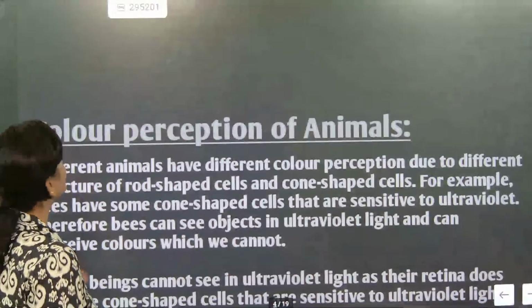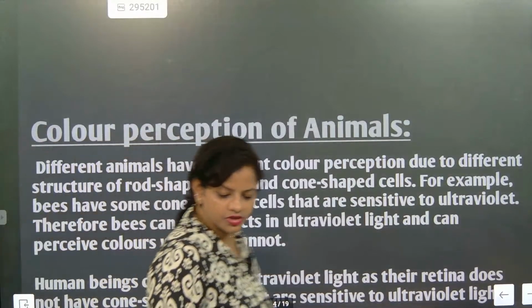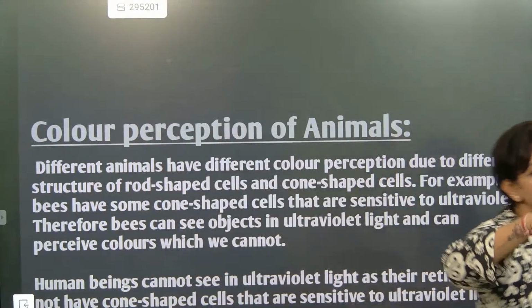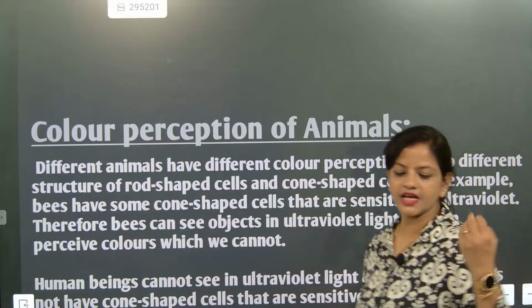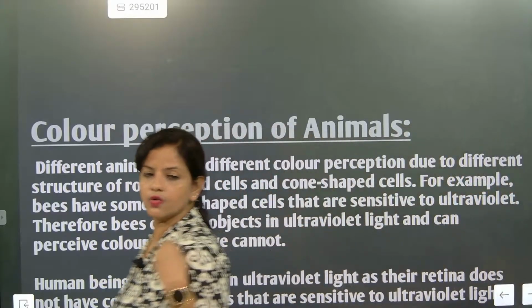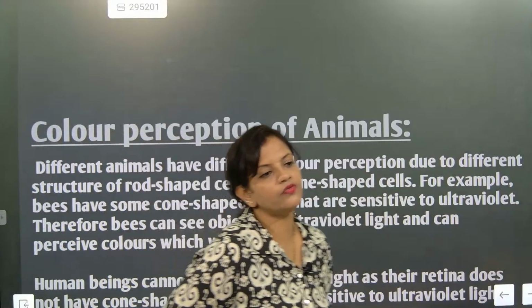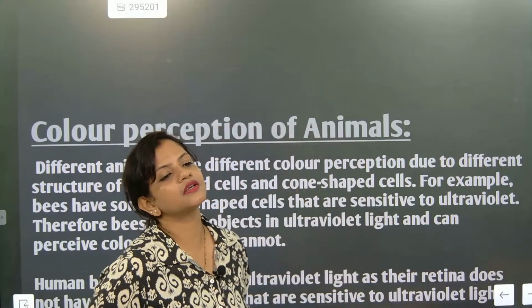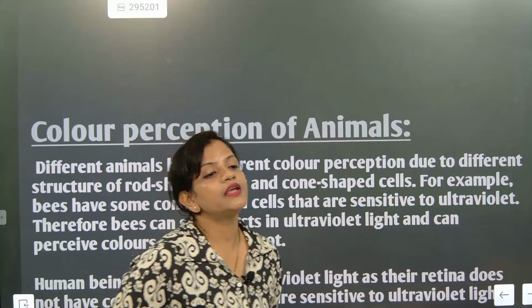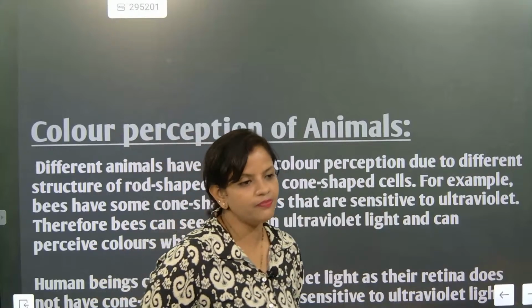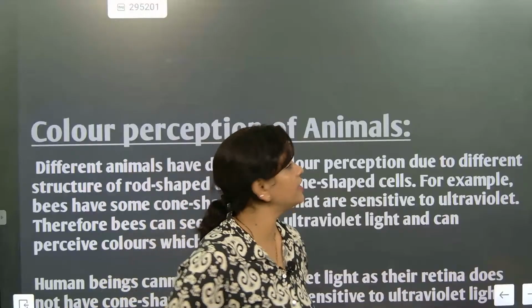There are no rods and cones at the point where the optic nerve leaves the eyeball. These optic nerves do a very important work, the transmission of impulses to the brain. They take the images in the form of electrical impulses and send them to the brain.